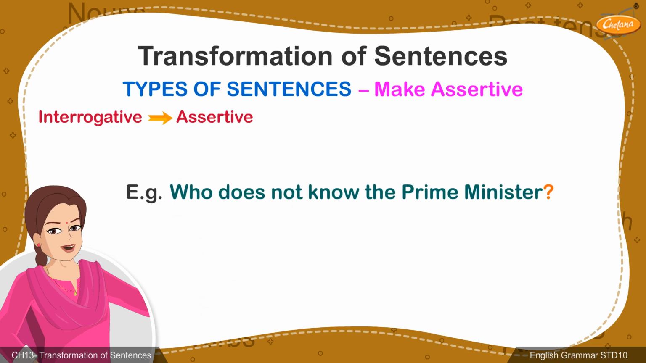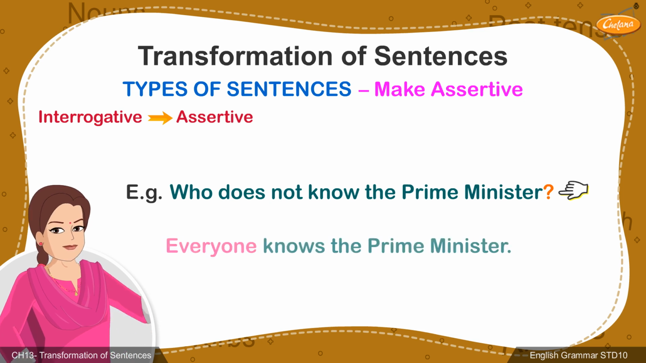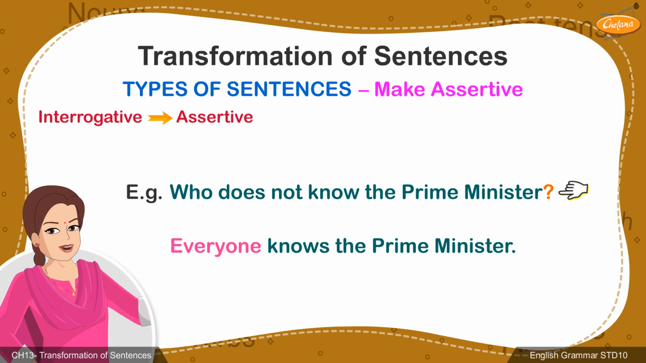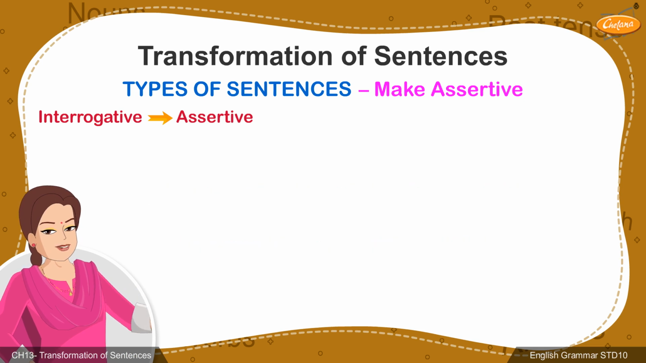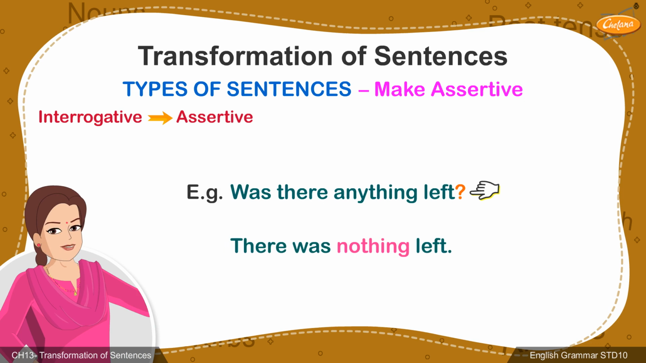Example, who does not know the Prime Minister? This interrogative sentence can simply be written as, everyone knows the Prime Minister. Similarly, the interrogative statement, was there anything left? Would be written in assertive form as, there was nothing left.